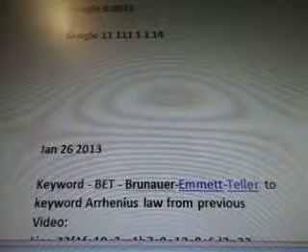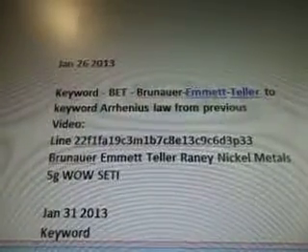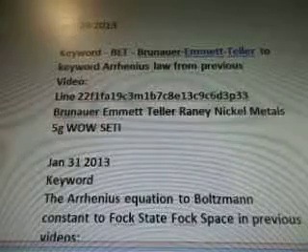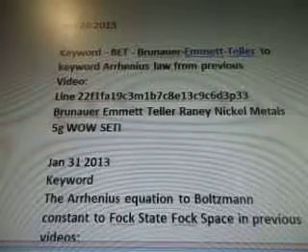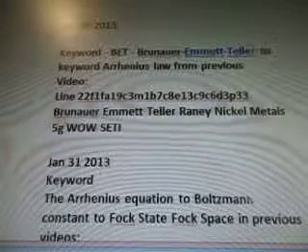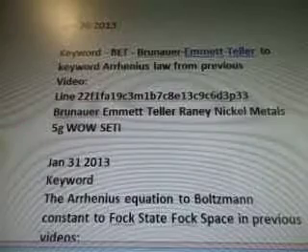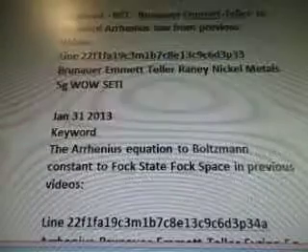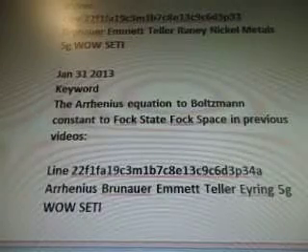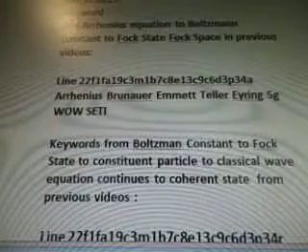So this January 26, 2013, the keyword is Brunauer-Emmett-Teller, to keyword Arrhenius law from previous video, line 22f1fa19c3m1b7c8e13c9c6d3p33, Brunauer-Emmett-Teller, Raney, nickel metals 5G Wow Seti. And today is February 16th. January 31st, we worked on the Arrhenius equation, Boltzmann constant, Fock state, Fock space in a previous video, line